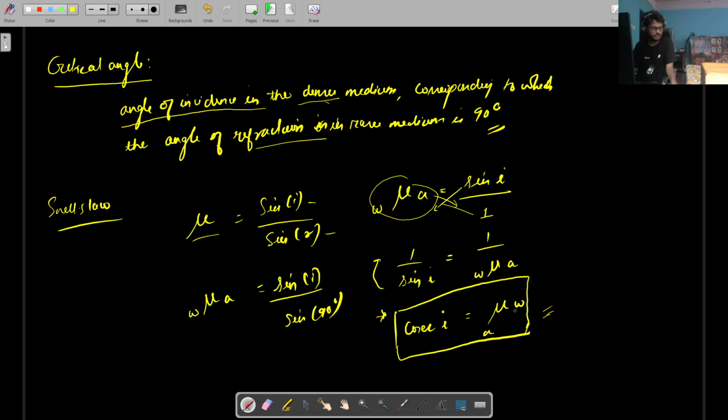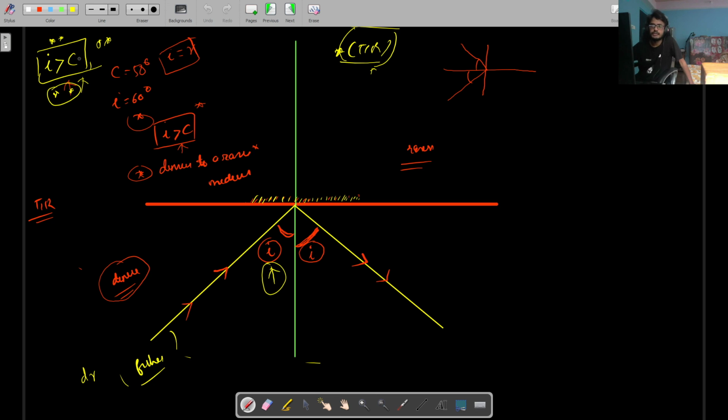It's not that important, but at least you should know what total internal reflection is and what the critical angle is. Total internal reflection happens when the angle of incidence is greater than the critical angle. It should always be greater than the critical angle. If it is equal to the critical angle, what will happen?